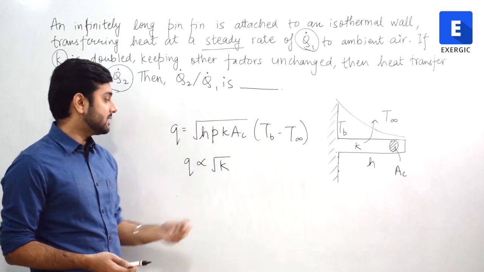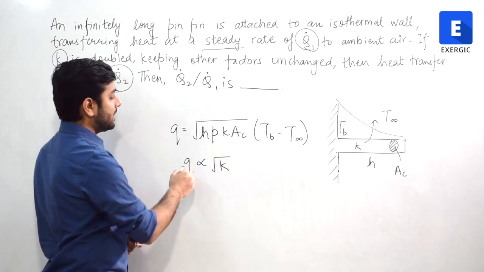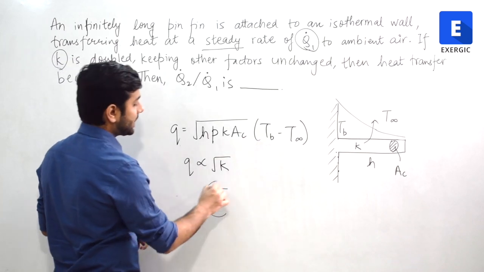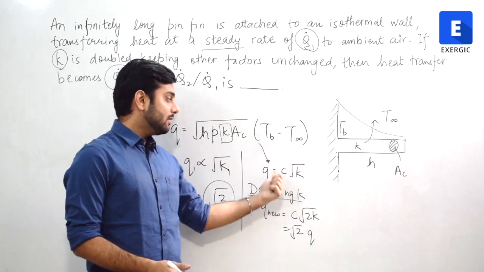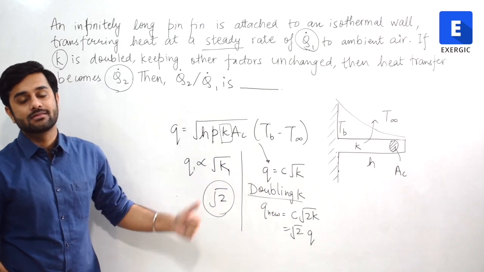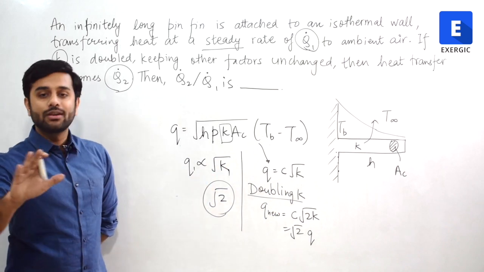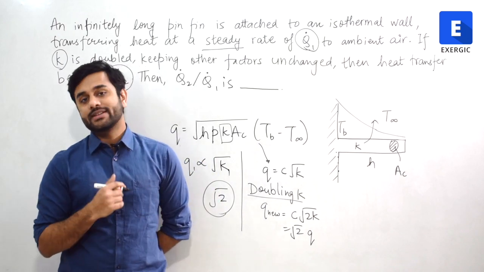Only K is changing. It is proportional to root of K. Very simple. If K becomes 2 times, Q is going to become root 2 times, right? Correct. So making K double is going to make Q root 2 times. Just as simple as that. So I'm sure almost all of you would have easily solved this question, right?